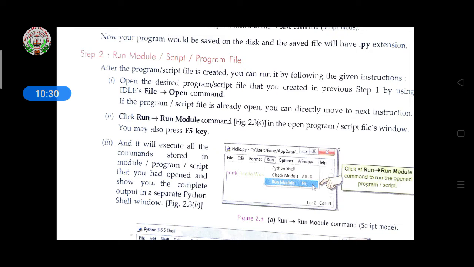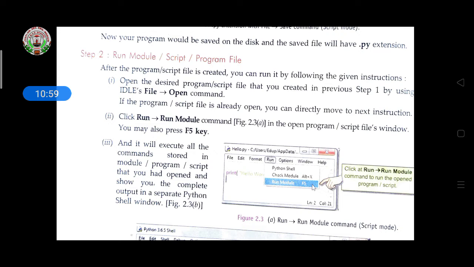Then come to running the module, script, or file. After the program script is created, you can run it by following the given instructions. Last year, when you wrote HTML in Notepad, to see the output you had to open a browser and the output would open there. Here, after writing the program in script mode, we have to show the output of that particular script.